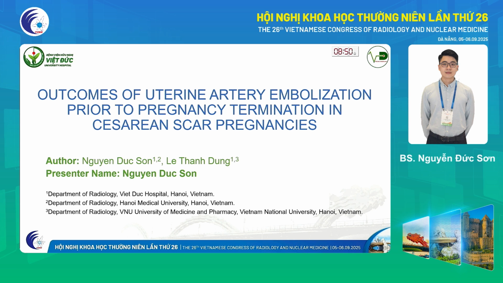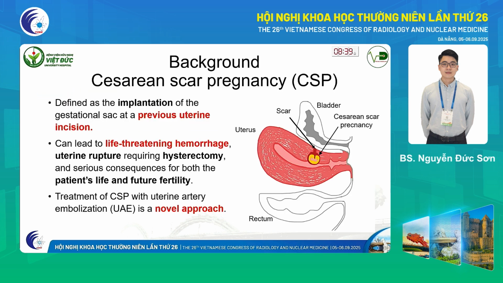We are honored to present our research entitled Outcomes of Uterine Artery Embolization Prior to Pregnancy Termination in Cesarean Scar Pregnancy. So what is cesarean scar pregnancy? CSP for short is defined as the implantation of the gestational sac at a previous cesarean incision. If not diagnosed early and managed promptly, CSP can lead to life-threatening hemorrhage, uterine rupture requiring hysterectomy, and serious consequences for both the patient's life and future fertility.